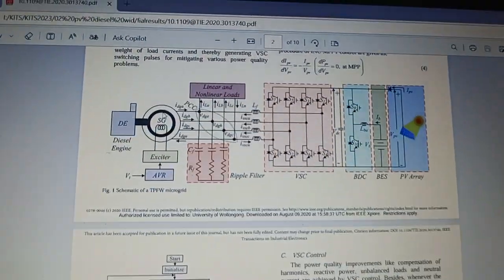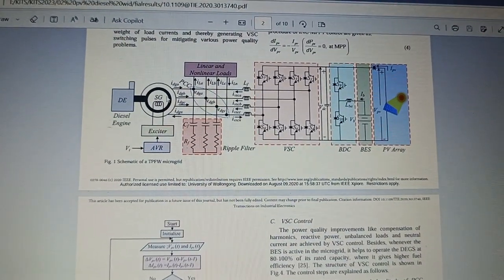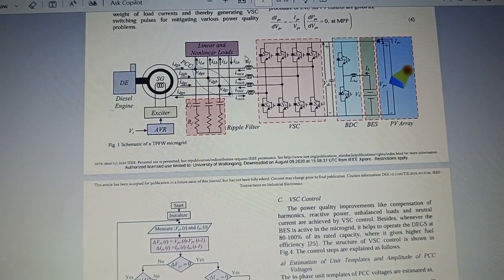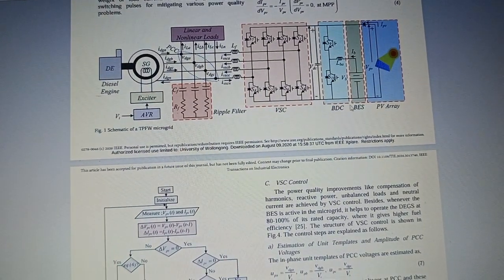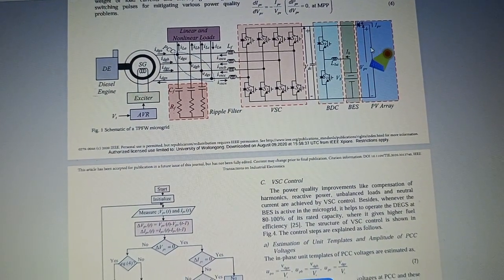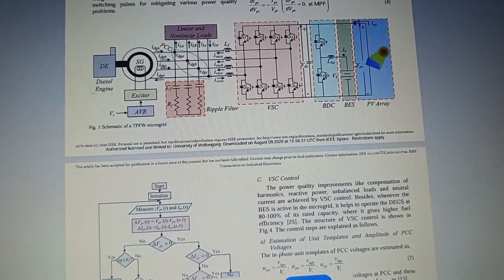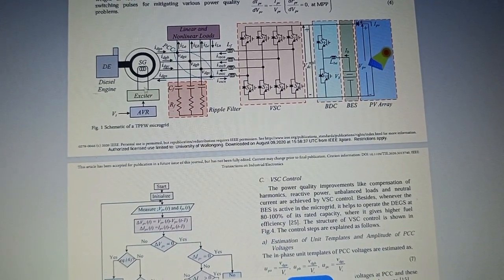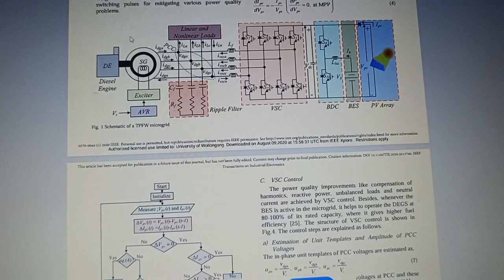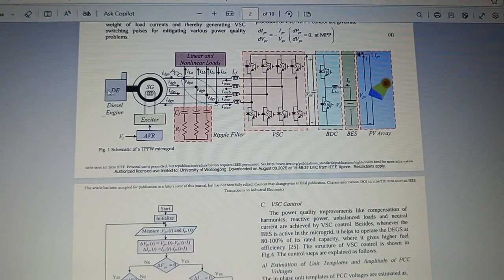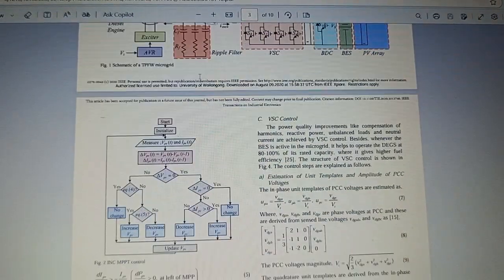So for that purpose, we make the load requirement satisfaction through battery and solar power generation. If these two sources are not able to satisfy the load requirements, then we take help from the DEGS. So it is the major application of your project.